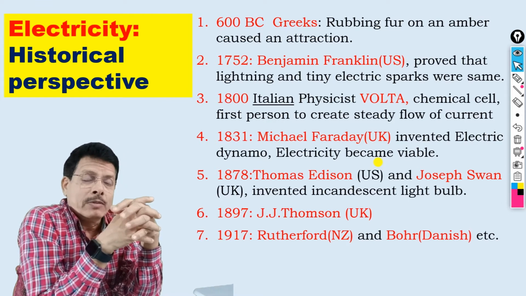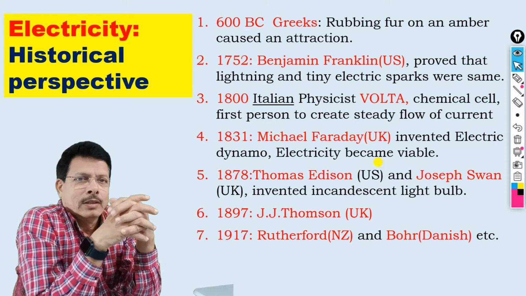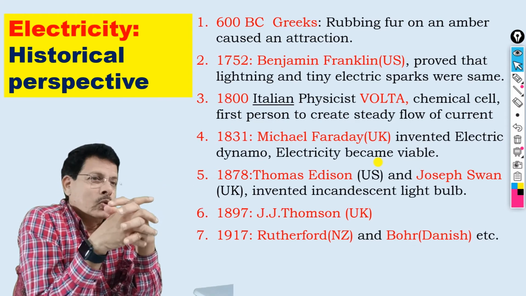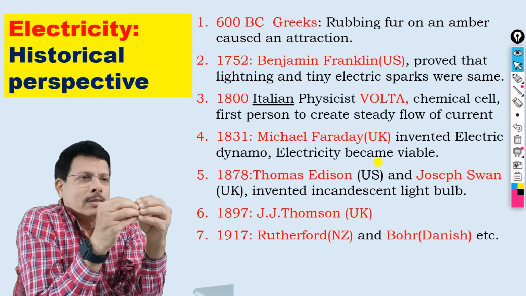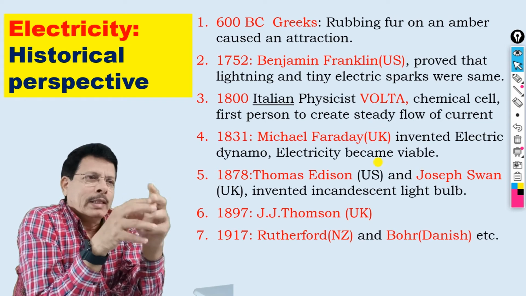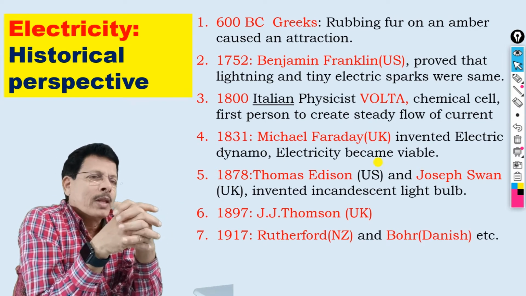He did several experiments using a kite and other things, and many people got electric shocks in those days, and he proved that lightning and the tiny electric spark we observe today were the same.